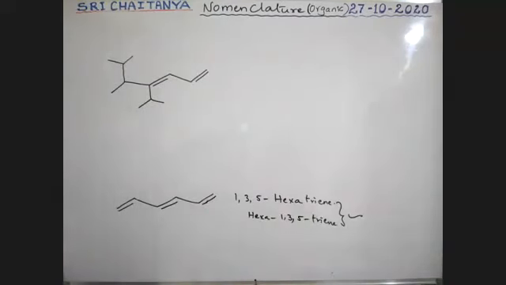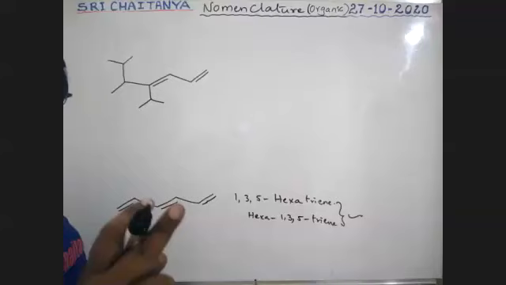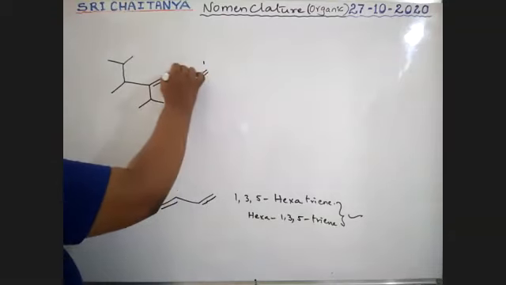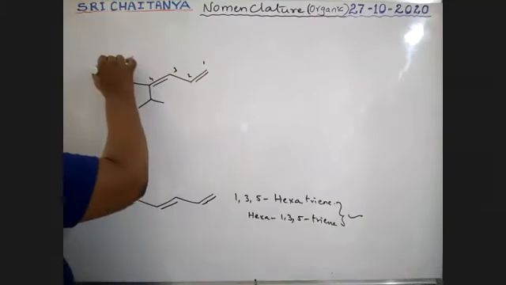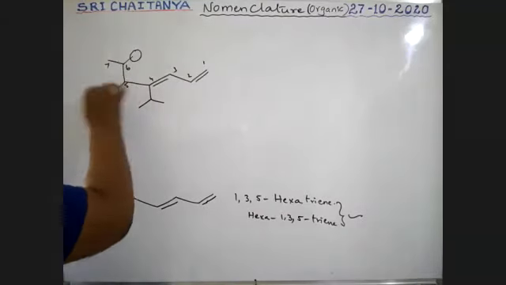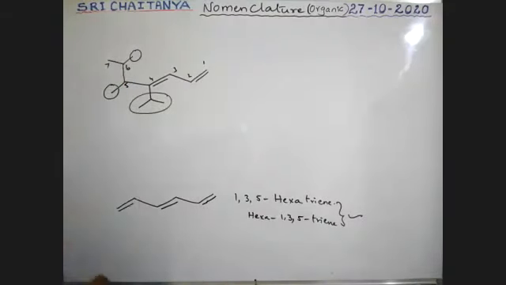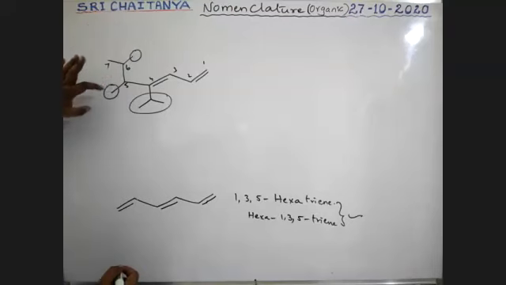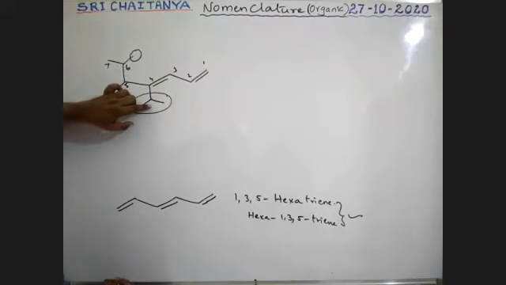What is the name of this compound? Double bonds must be in the longest chain, at the less numbered carbon. So that is 1, 2, 3, 4, 5, 6, 7. This is a substituent. Now, see boys, 2 methyl, 5 and 6 dimethyl, 4 is isopropyl.